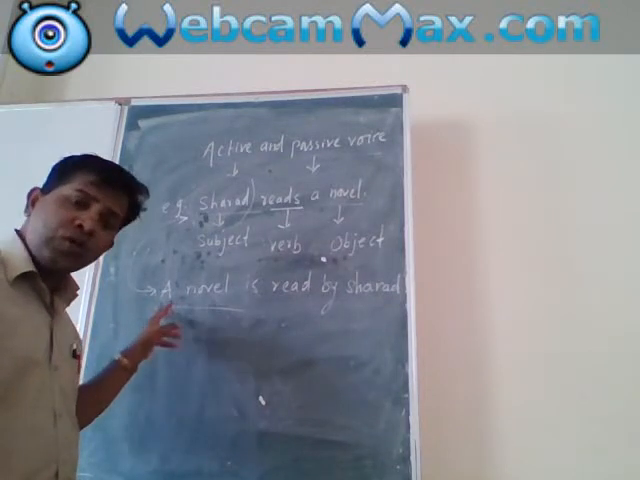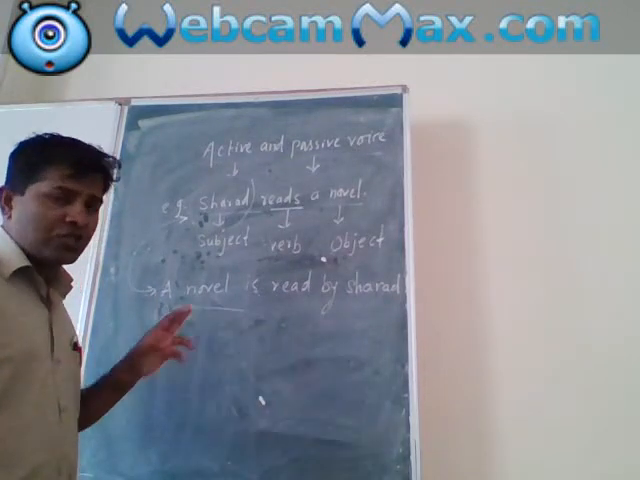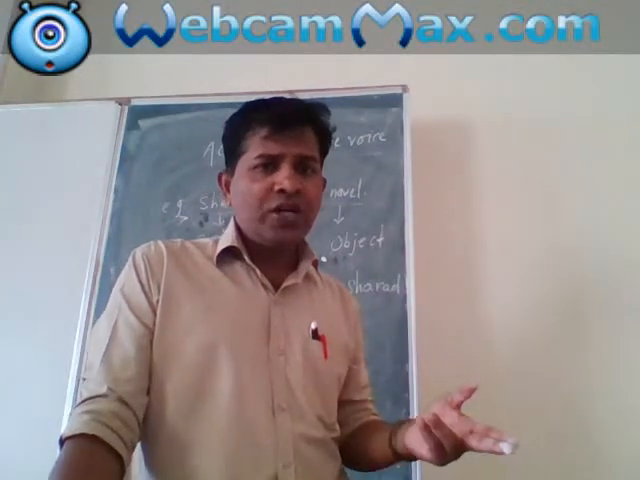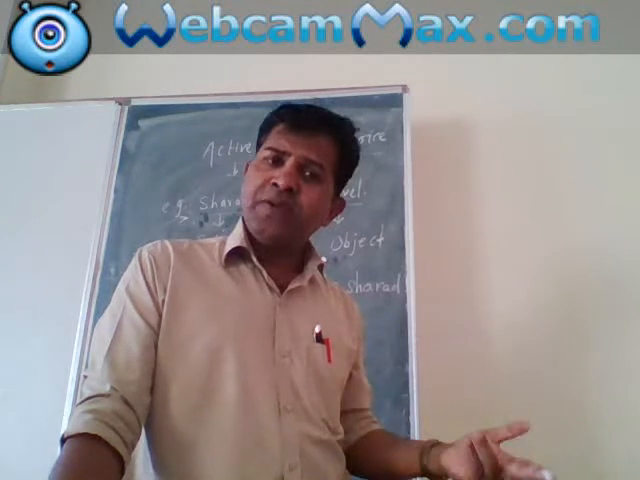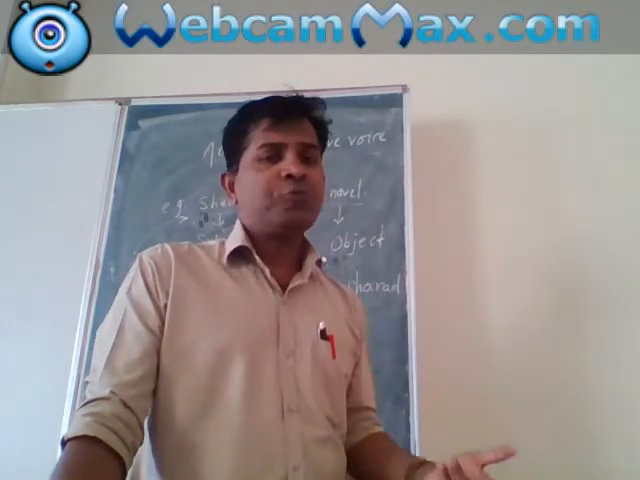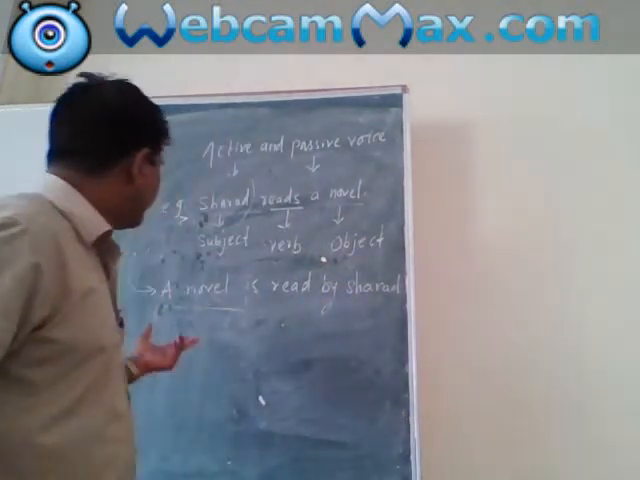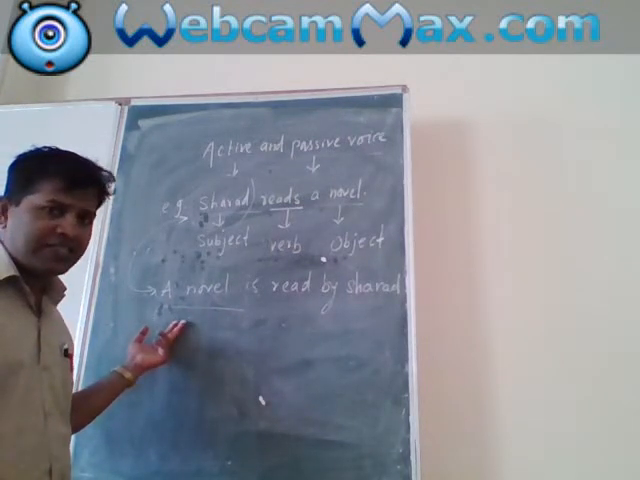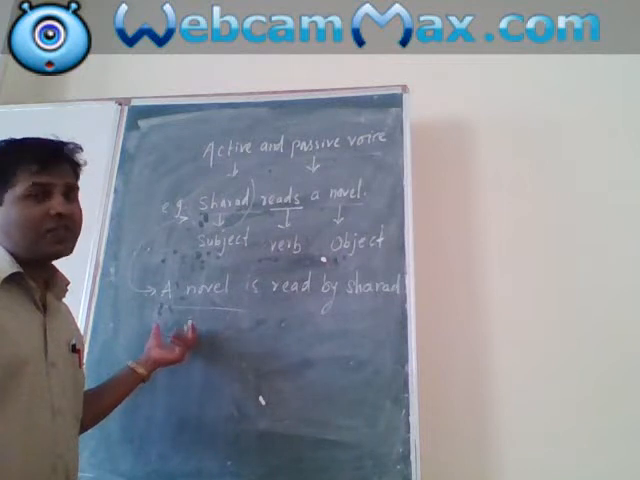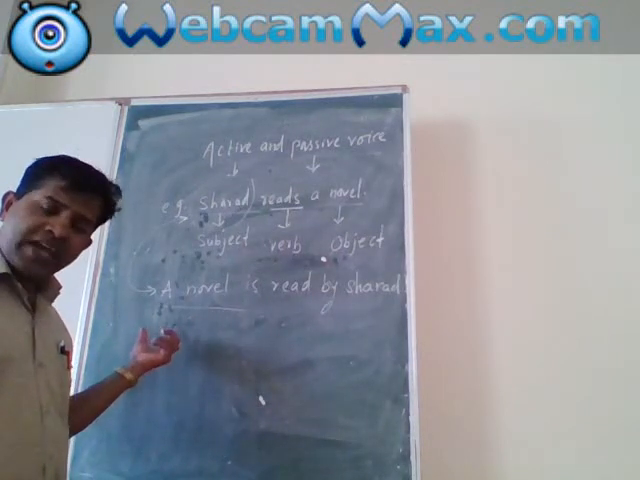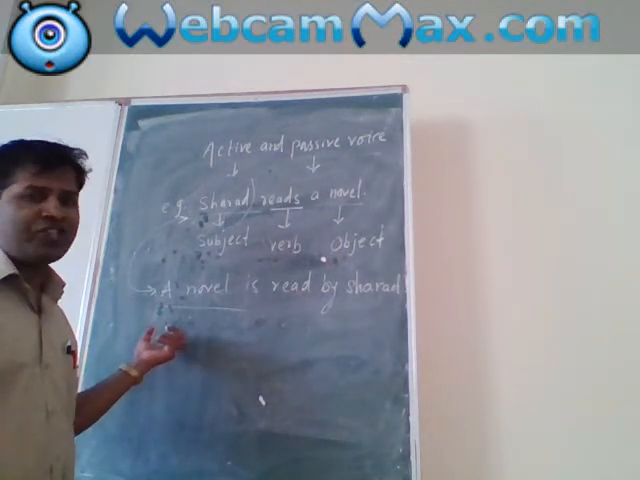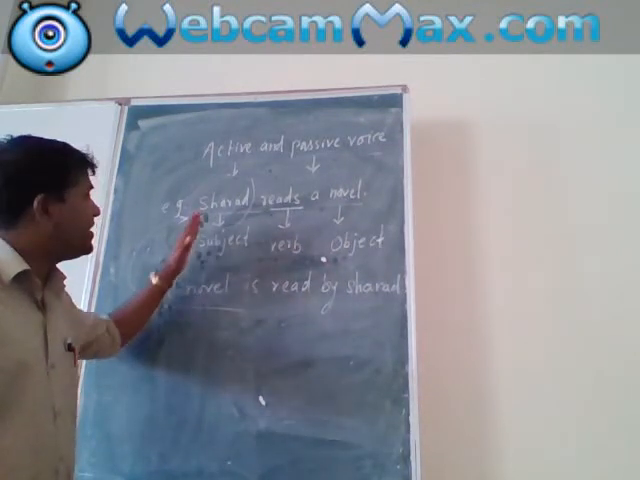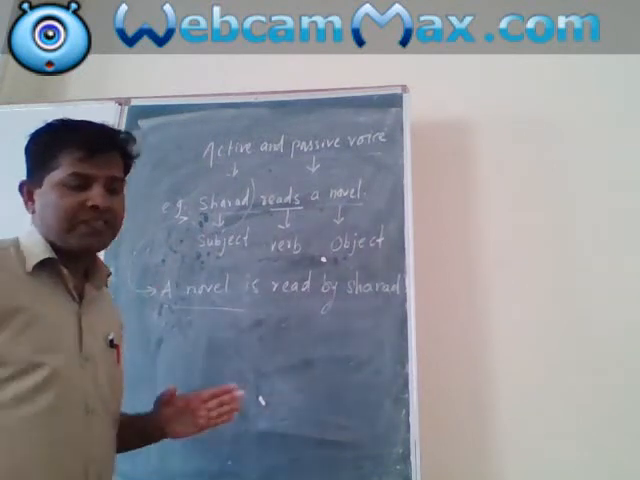So object is important. So in an active sentence, subject is a door, subject is in the beginning, subject is at forefront, and in a passive sentence, an object is a door, an object is at forefront. Okay, so it is the difference between active and passive voice.